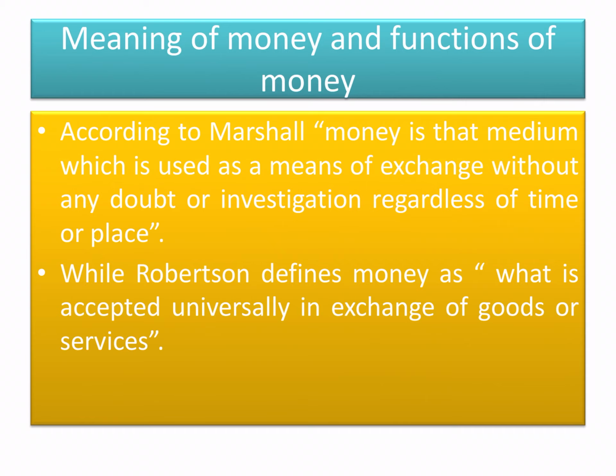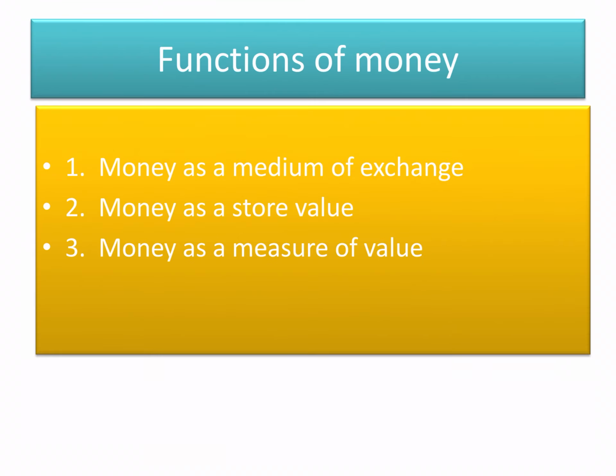While Robertson defined money as what is accepted universally in exchange of goods or services. We have many limitations in the barter system, so we find one way to make our exchange of goods and services very easy. So Robertson says that the universally accepted thing in exchange of goods and services is called money.